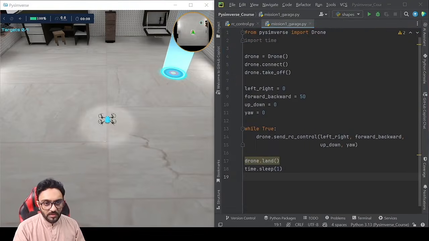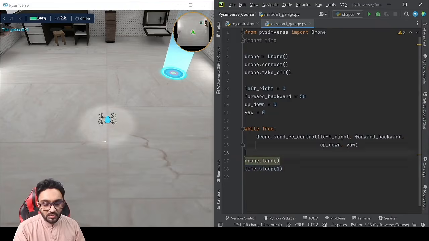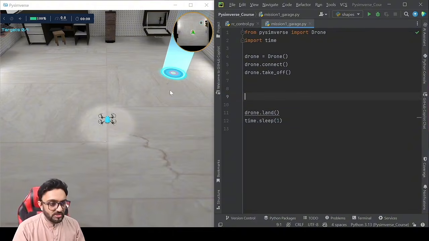So over here we are going to remove the stuff that we don't need. So for example, this is the initialization and this is the ending. So in between everything we can remove, right? So this is our, let's say, template code that we will use over and over again. So over here what we need to do is we need to take off, right? And then we need to move to this target.